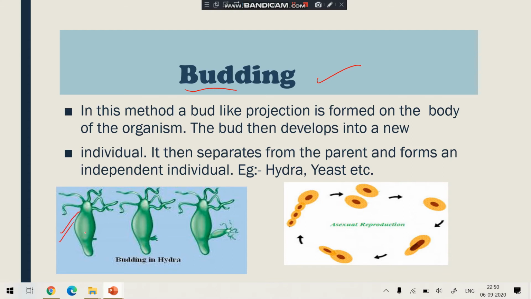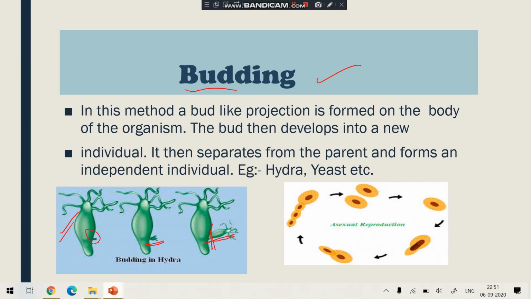This is Hydra. Okay. So Hydra is a microscopic organism, and you can see here an outgrowth. An outgrowth is coming out of the body, and slowly this outgrowth is increasing in size on the parent body itself. Okay. And when it has reached a certain growth, then what happens? It will detach itself. Detachment means it will separate itself. It detaches itself from the parent body and grows into a new individual.